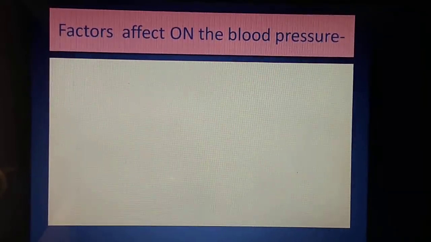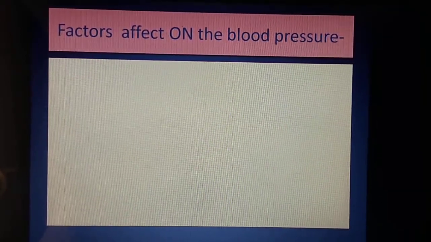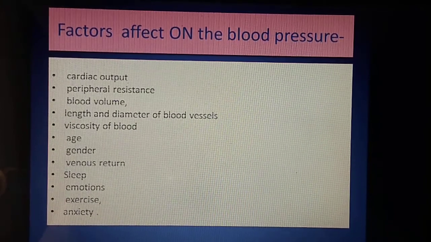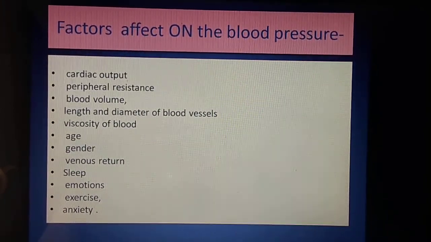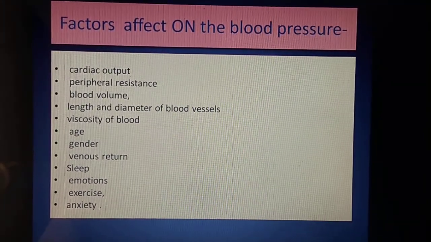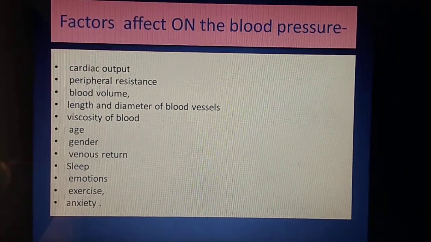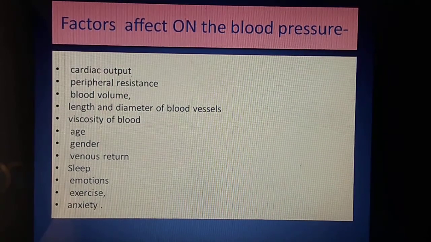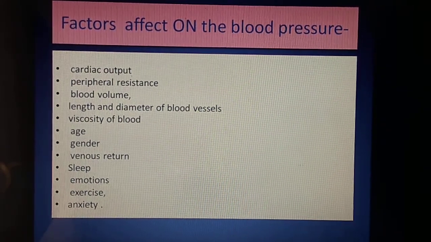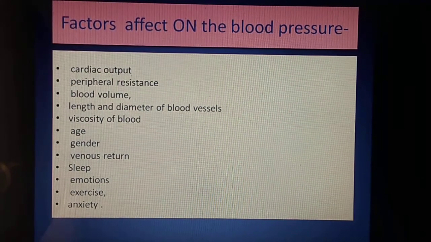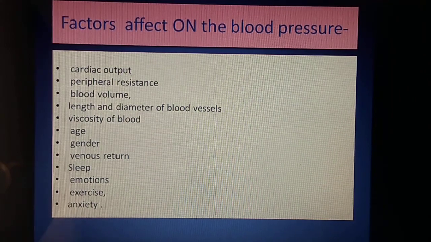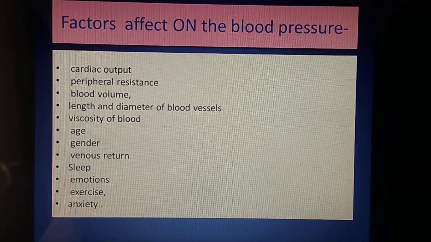The next, factors affecting the blood pressure. Here you can observe the different factors affecting blood pressure. First one, cardiac output, the amount of blood pumped by the heart per minute. If it increases, then the blood pressure increases. Peripheral resistance also affects blood pressure. Blood volume: if blood volume increases, blood pressure increases.